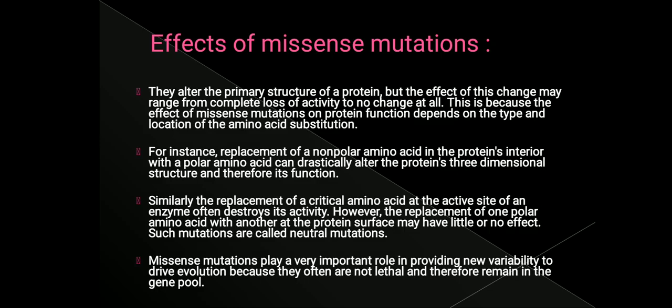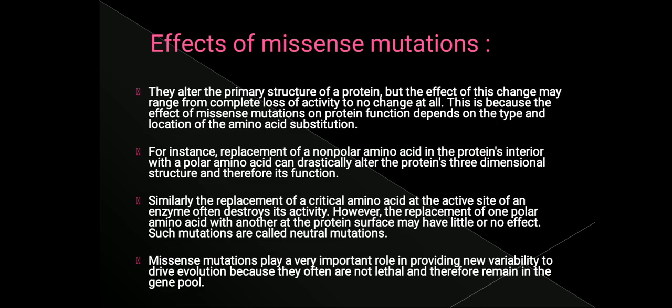So for instance, replacement of a non-polar amino acid in the protein's interior with a polar amino acid can drastically alter the protein's three-dimensional structure. Because it alters the three-dimensional structure, it can alter the function of the protein as well.